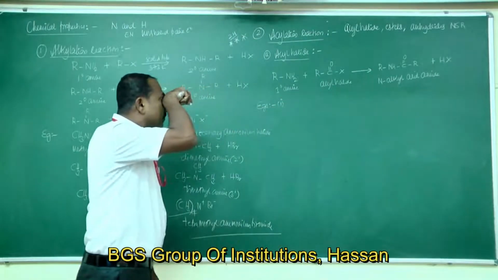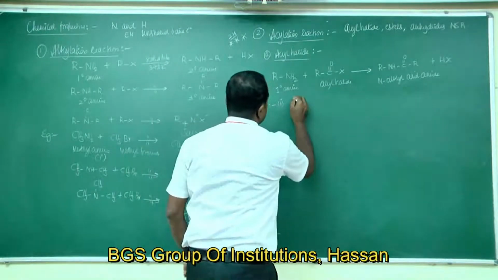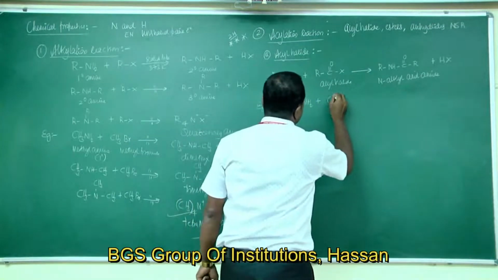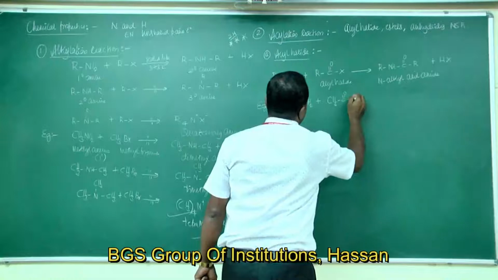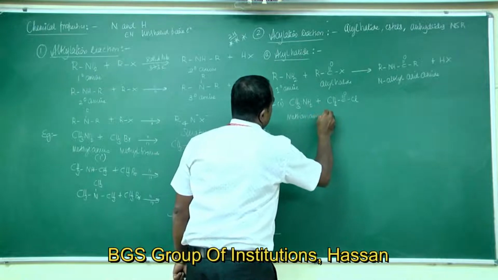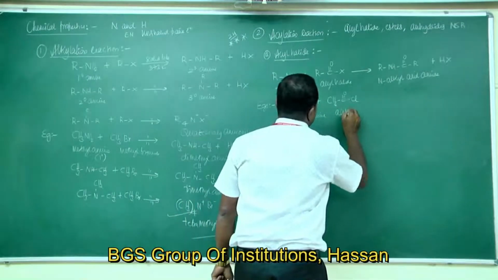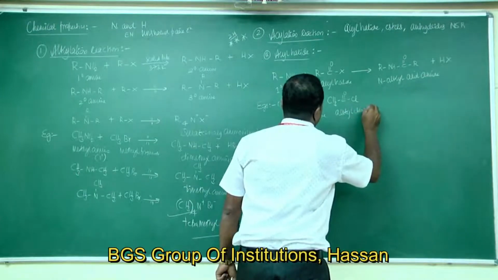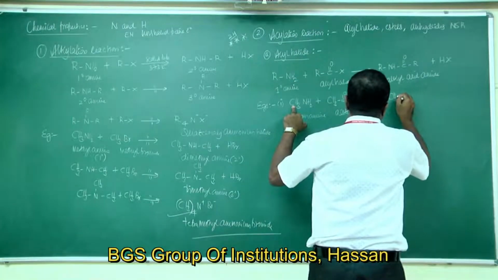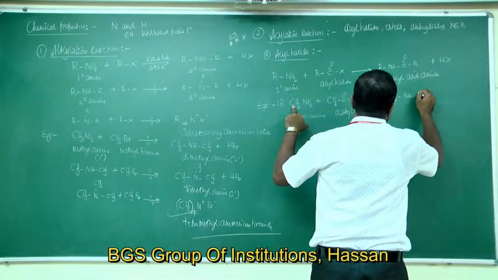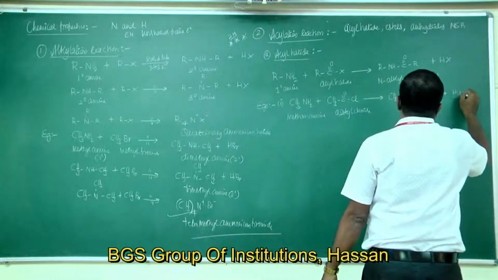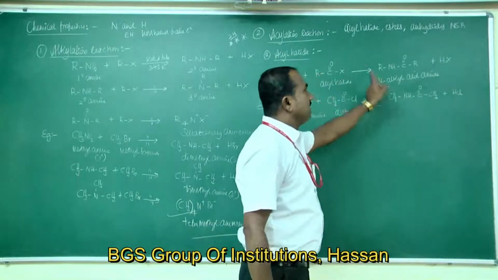Example 1: take CH3NH2, methylamine or methanamine, which reacts with CH3COCl, acetyl chloride, to give CH3NHCOCH3 plus HCl.